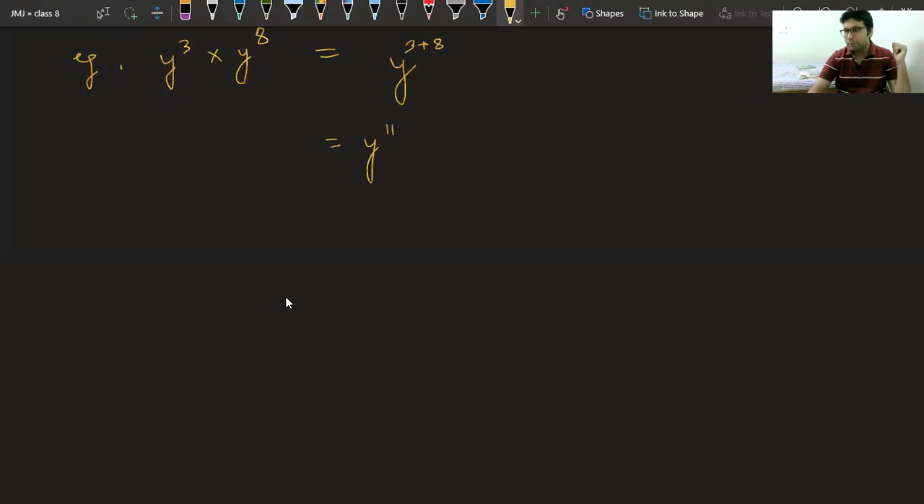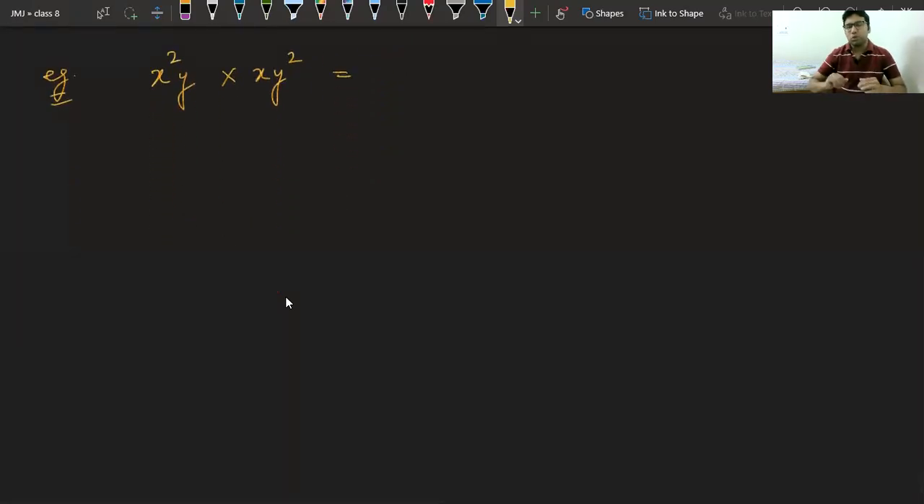Okay, typed by mistake. Now see, I am making it a little bit complicated. Now try this question: x square y into x y square. Tell me the answer. What will be the answer of x square y multiplied with x y square?